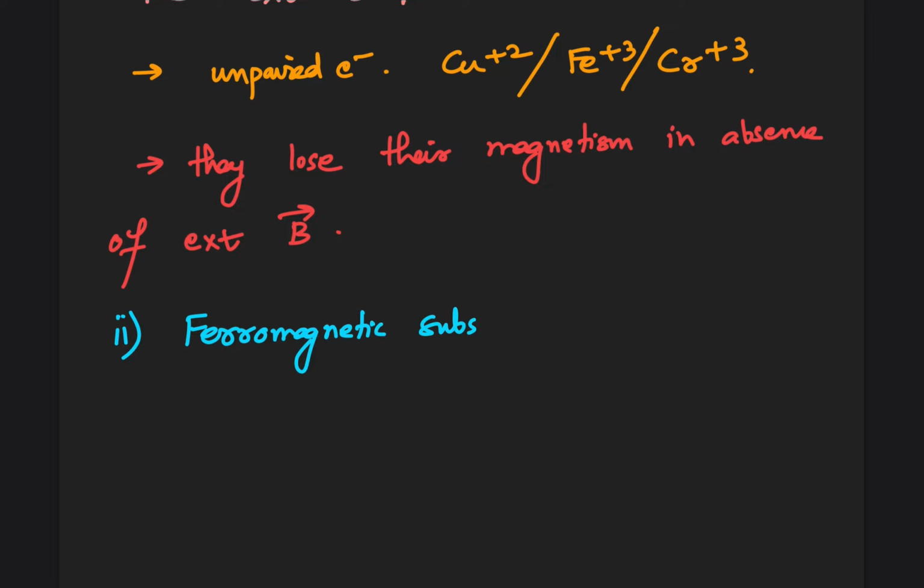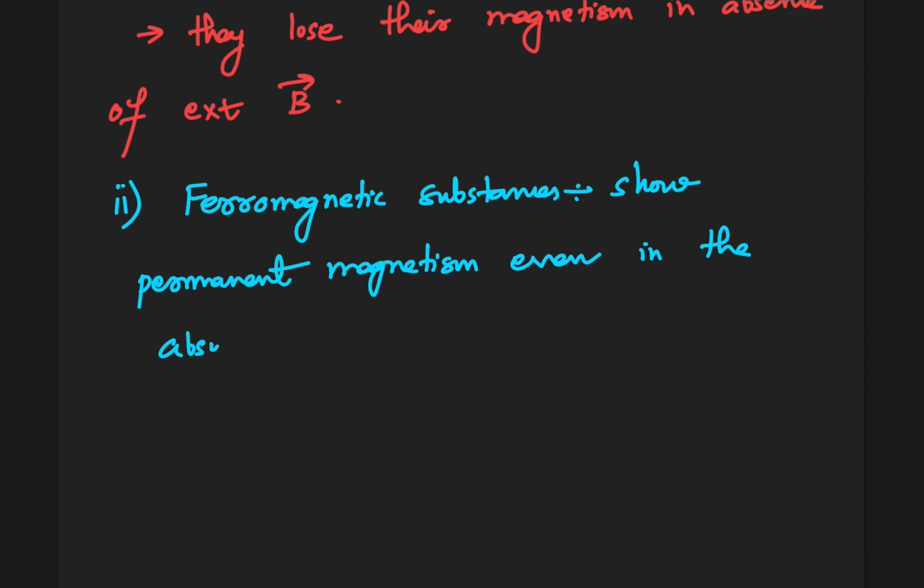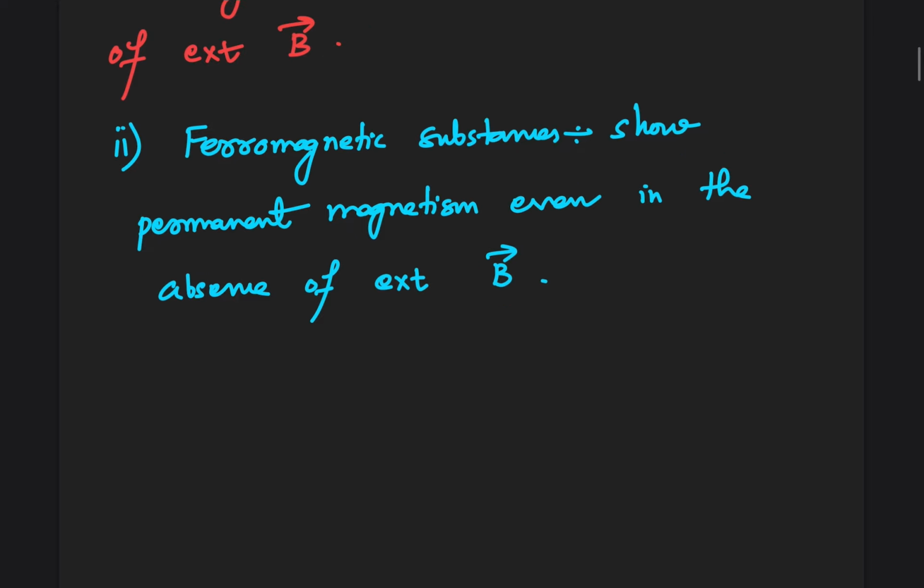These are substances that show permanent magnetism even in the absence of an external magnetic field. Examples are iron, nickel, and cobalt.